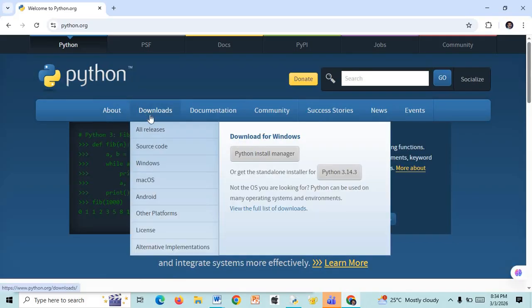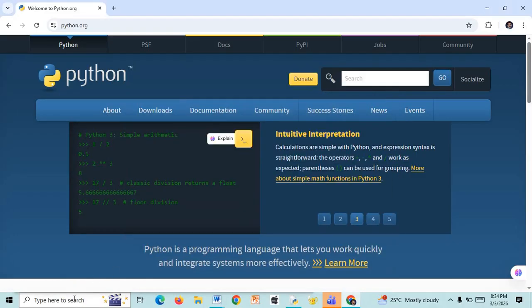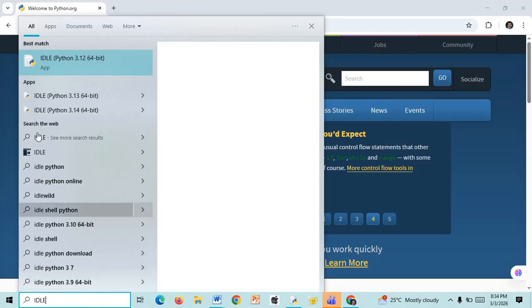Here you can see the downloads and Windows, and the latest version available today is 3.14.3. Click on this. That executable file will be saved in my machine. Say OK. Then you can start installation. Don't forget to turn on one checkbox named add to path. Once you install the Python, automatically IDLE will be installed. Here you can see IDLE.